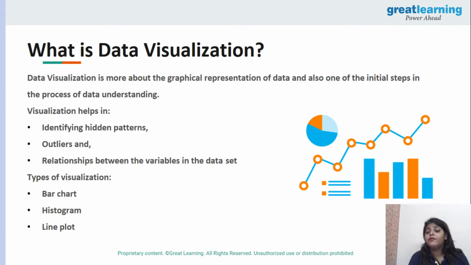So there are different types of visualization, like bar chart, histogram, line plot, and scatter plot, right? We will talk about that. I know this takes time and you have to digest all of these things, right? So yeah, this is pretty much about data visualization.